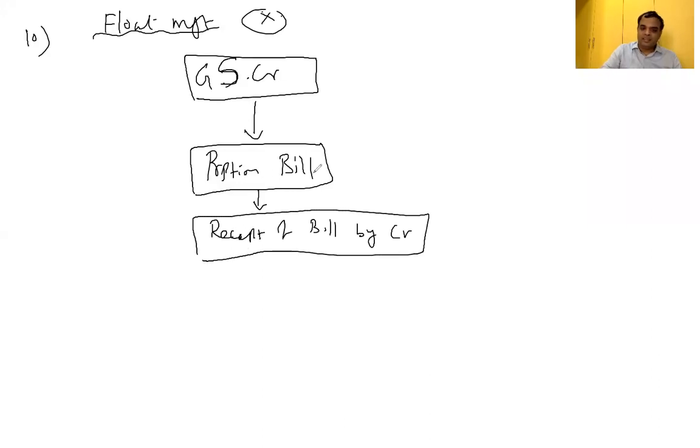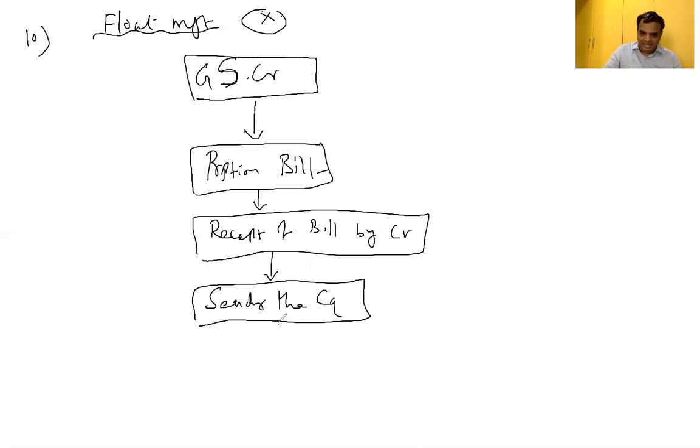I am the seller: I transfer the goods, prepare the bill, and transfer the bill, and thereafter you receive the bill. After receiving the bill, you send the check. As a customer, you pay the money by sending the check.